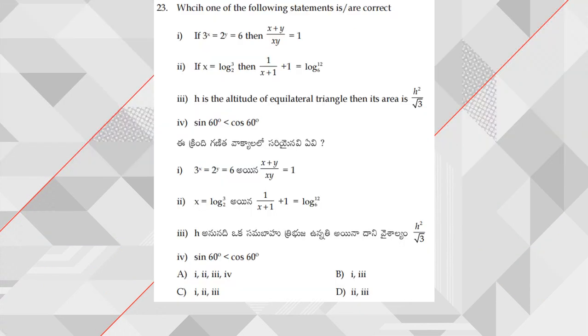Next, moving on to question number 23. If 3 power x is equal to 2 power y is equal to 6, then x plus y by xy is equal to 1. Now let us check the first one.